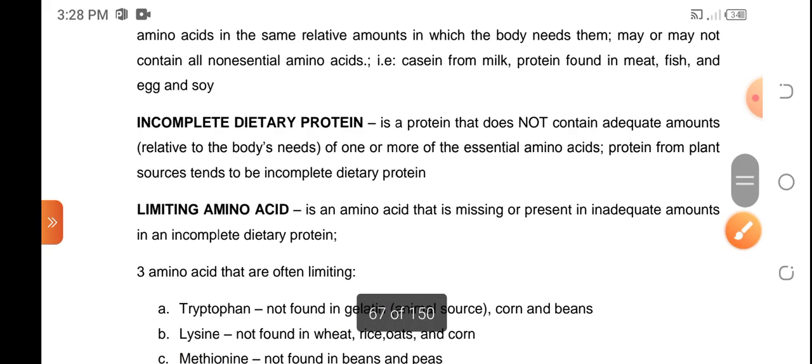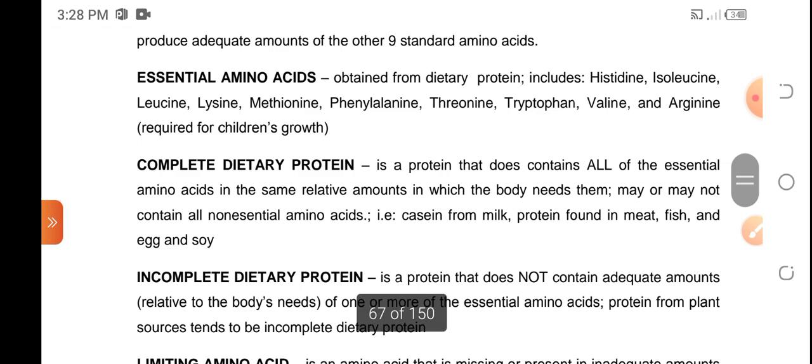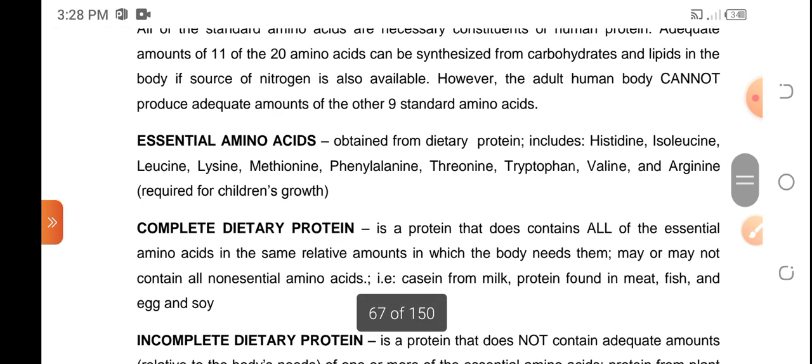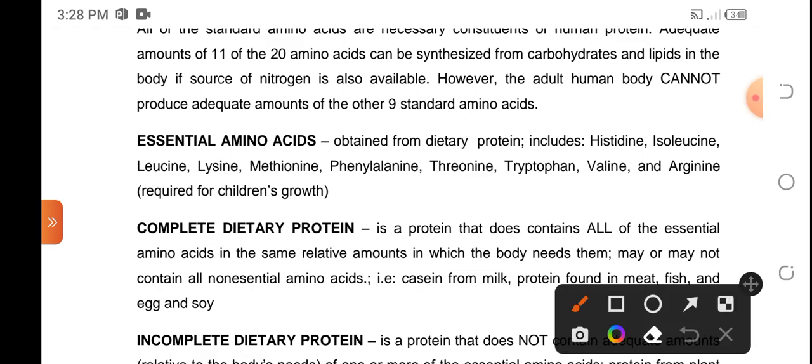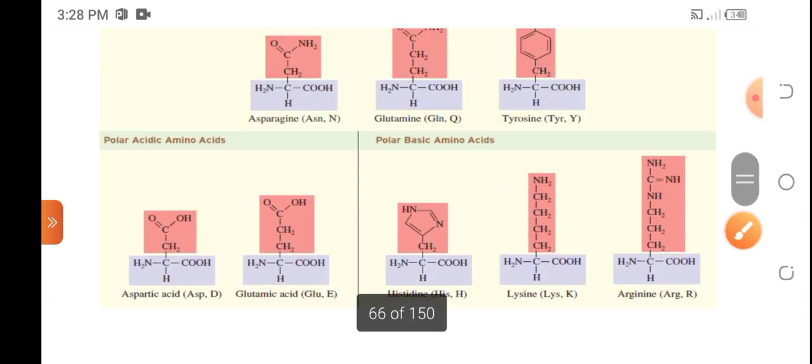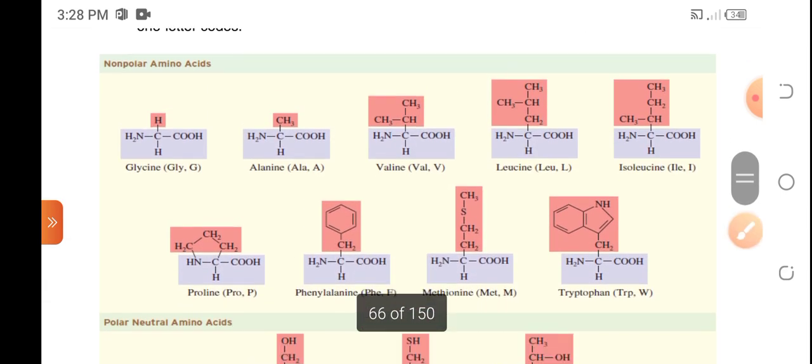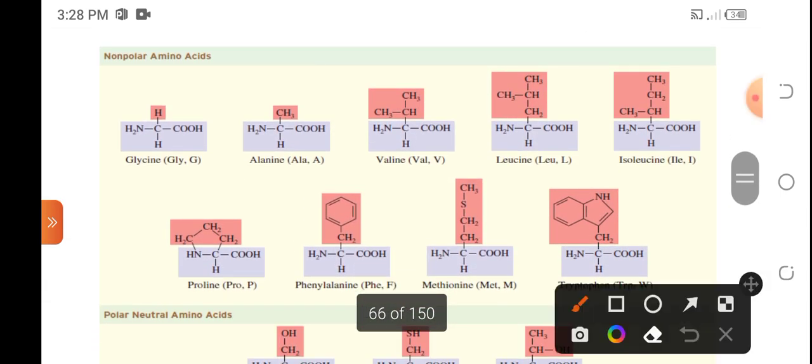Pagdating pala dito sa pag-memorize ng mga essential amino acid, or pagdating dun sa nonpolar, pwede tayong gumawa ng mnemonics.